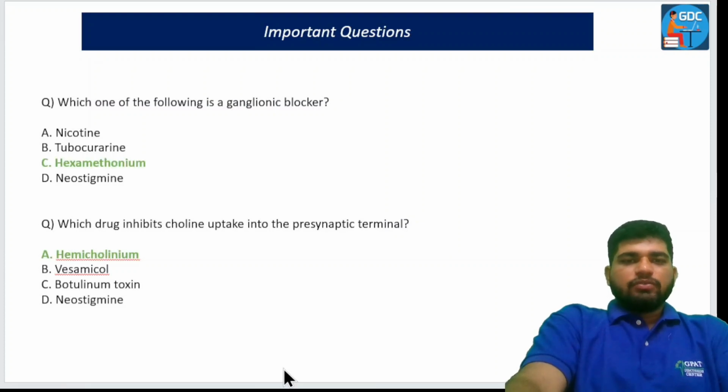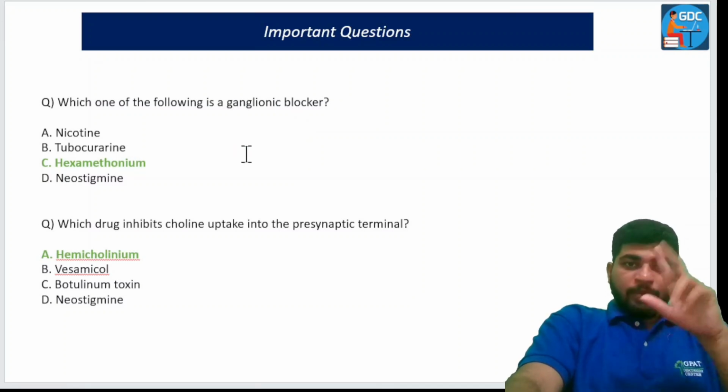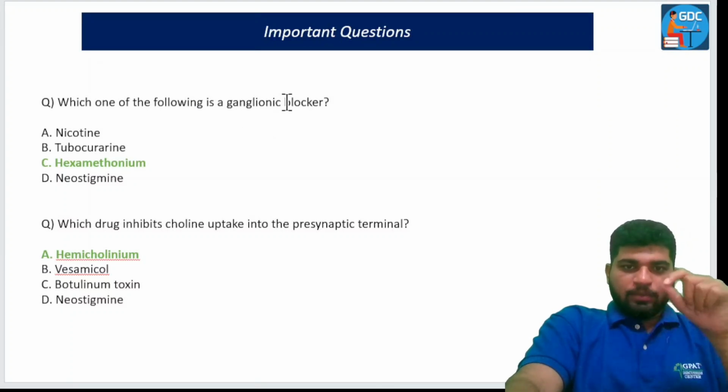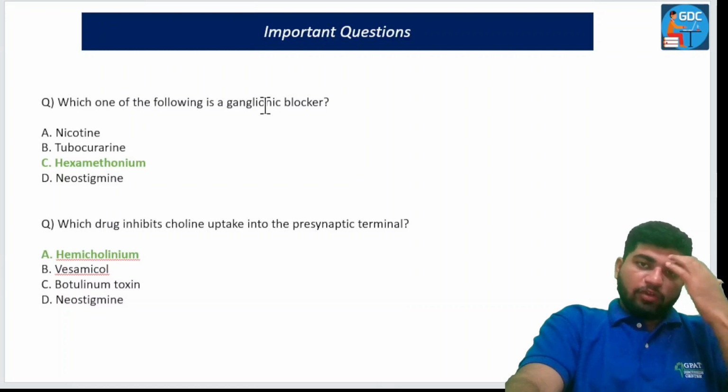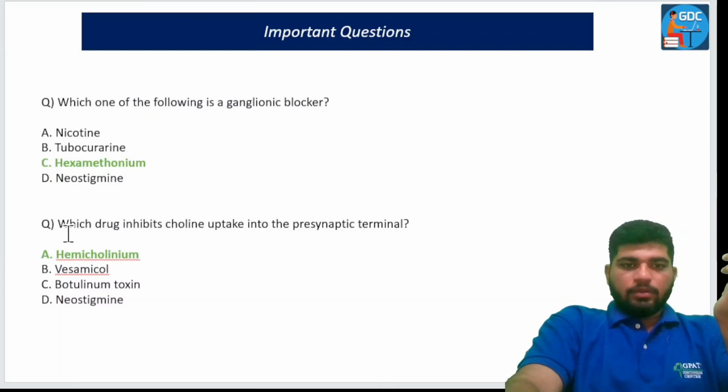Let's see the answer. Which of the following is a ganglionic blocker? A ganglionic blocker is a selective antagonist of the NN receptor, that is hexamethonium. Okay. Autonomic ganglia is being discussed over here. So what is the selective antagonist of it? It is hexamethonium. Okay. So which drug inhibits choline uptake into the presynaptic terminal? Hemicholinium, which is the rate limiting step.